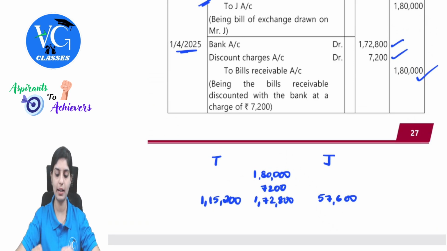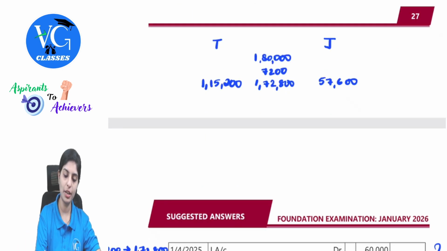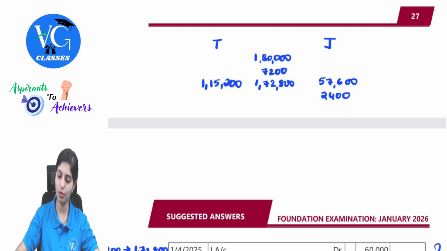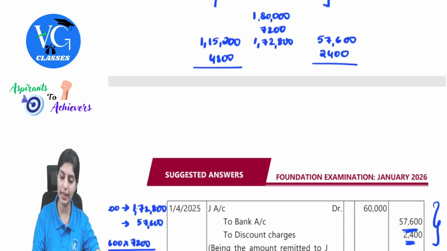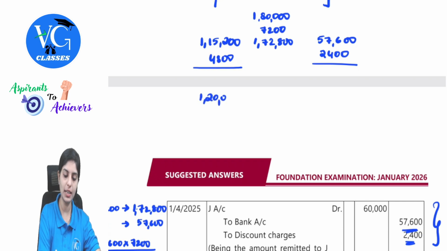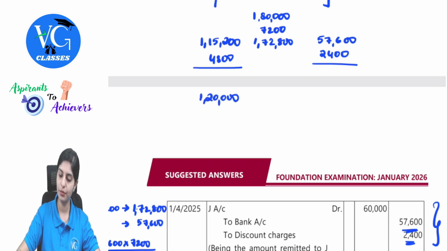Next, so this is our running table. So this becomes easier for us to calculate. So if I've given 2,400 as a discount in 7,200, the remaining 4,800 goes for T. So if I have to find out the net balance, 4,800 plus 1,15,200, this will be 1,20,000 for T, and 57,600 plus 2,400, 60,000 for J. Till here all of us clear?